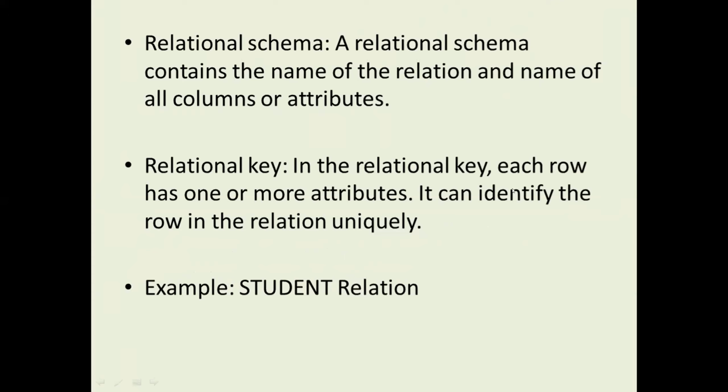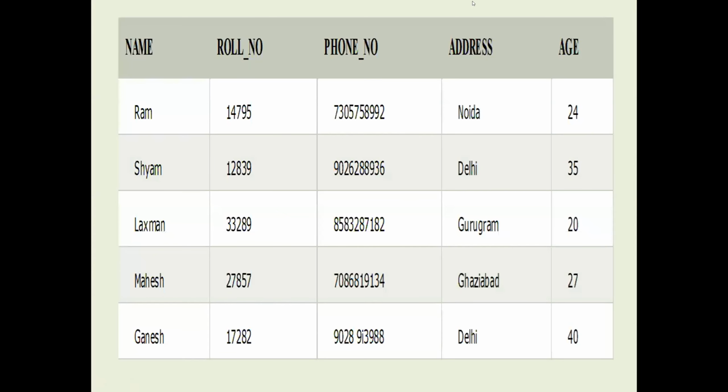Relational key: each row has one or more attributes that can identify the row in the relation uniquely. For example, if you observe one table here, how can we fetch rows from this table? Some of the columns may be common across rows. For example, name is the same, phone number is the same, address is the same, age is the same. But the difference is that the roll number is not matched with any other one.